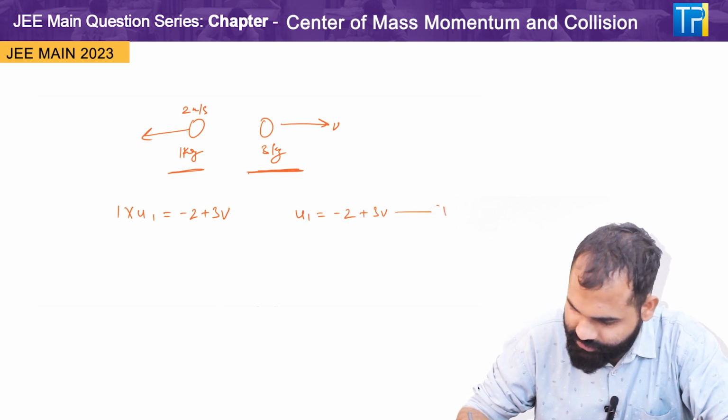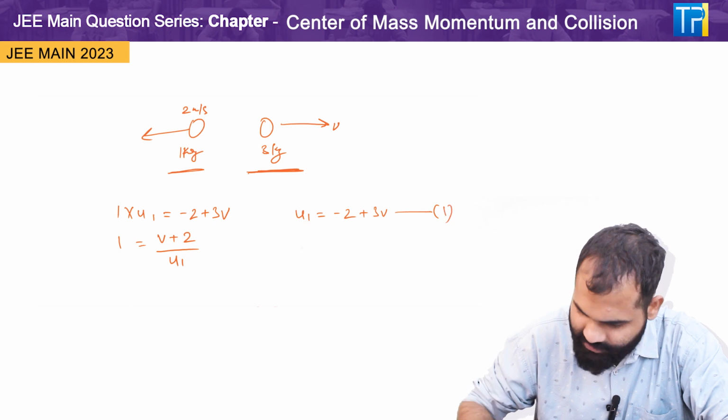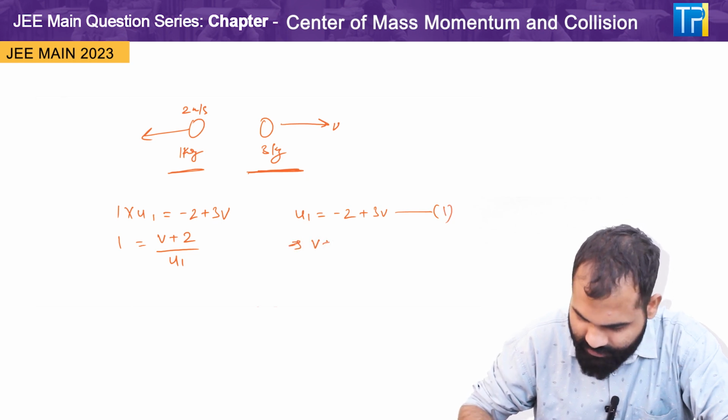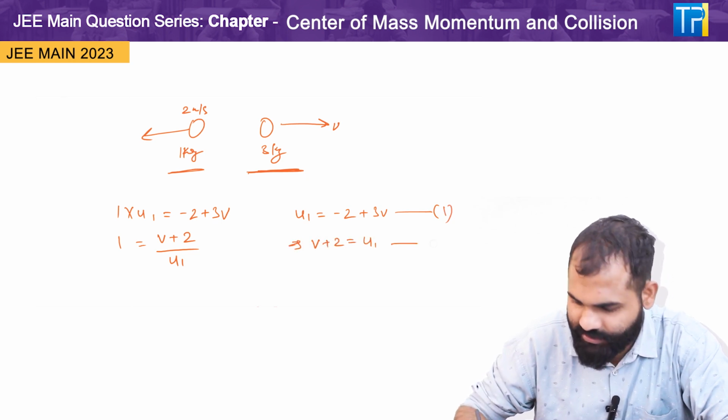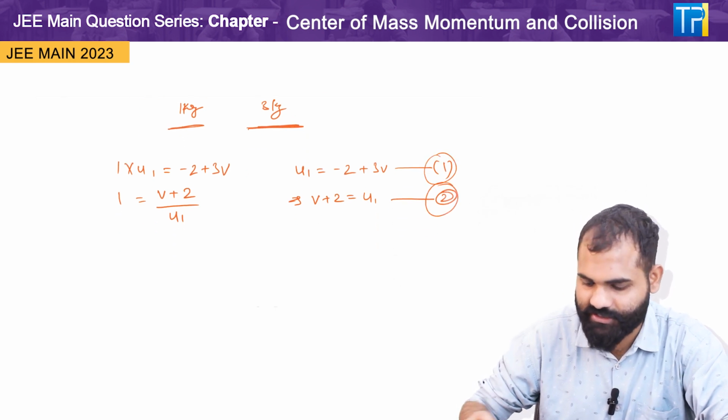So this is our first equation, and from this, v1 is equal to v plus 2 upon u1, and it will become v plus 2 is equal to u1, and this is our second equation. Okay, so this is our first equation and this is second equation.